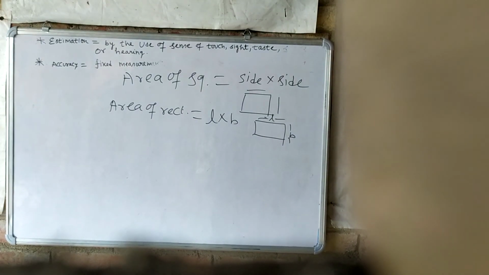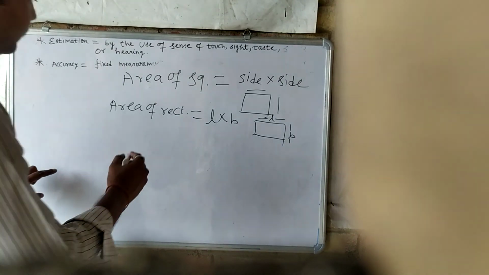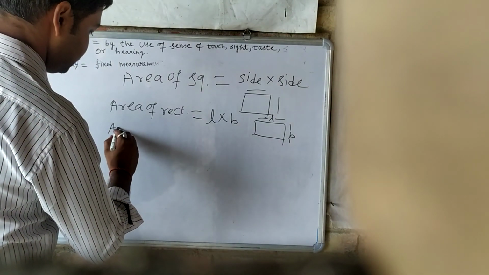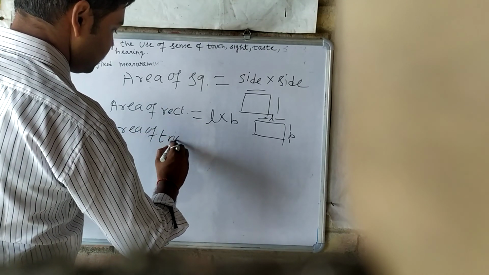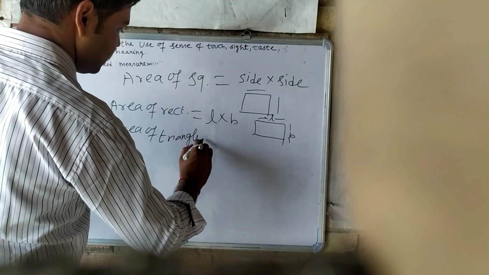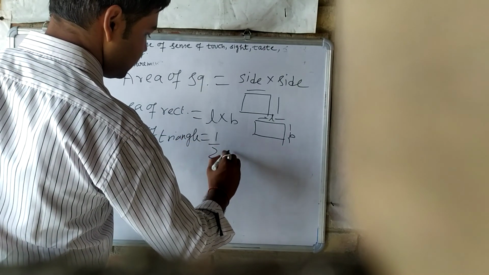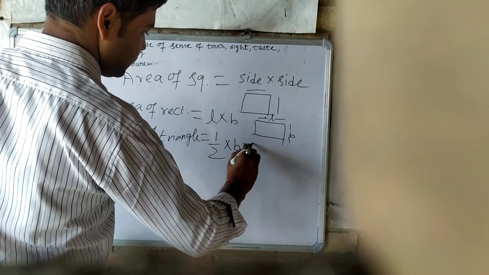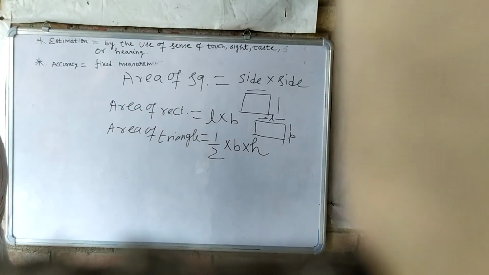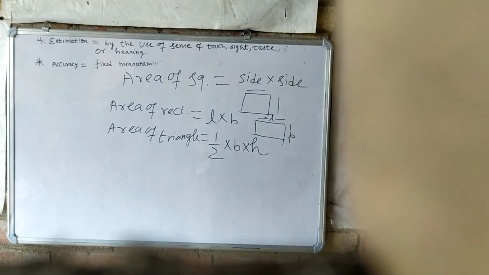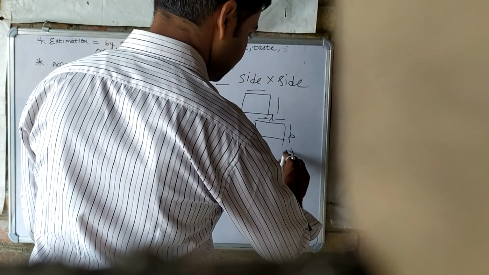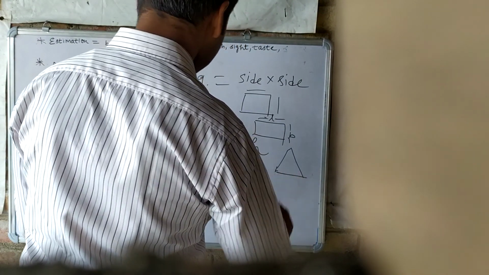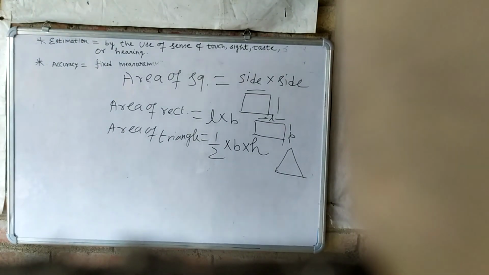Understand? Then we have area of triangle, which is 1 by 2 base into height. That is the area of triangle. Understand? 1 by 2 base into height.